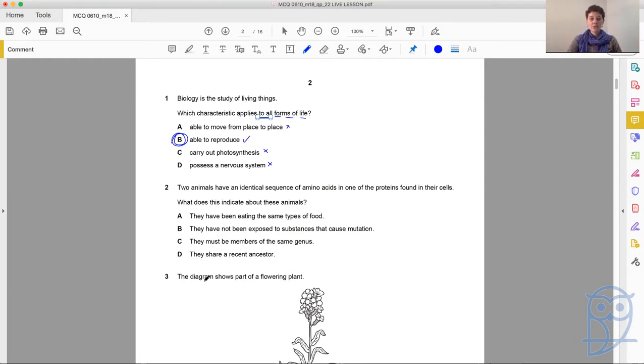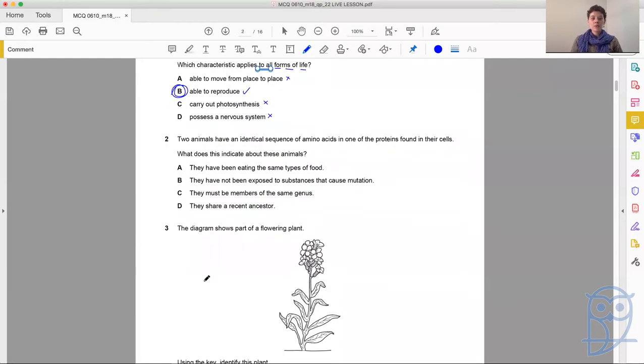Okay, question 2. 2 animals have an identical sequence of amino acids in one of the proteins found in their cells. What does this indicate about these animals? Now remember that the sequence of amino acids depends on DNA.